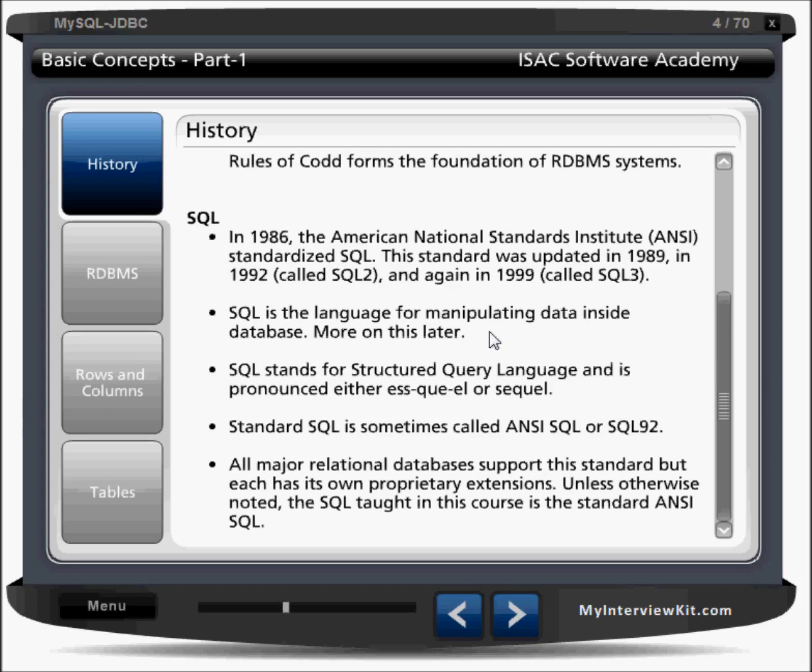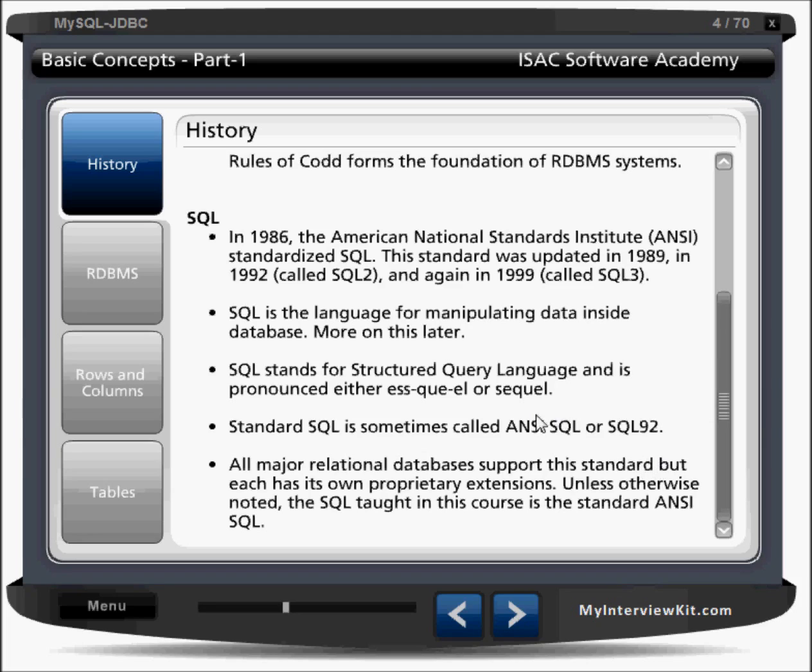Informix is a product from a different vendor, right? But what language are they all using? They are all using the SQL language, which helps to manipulate data in our database. That is what structured query language, or SQL, is.